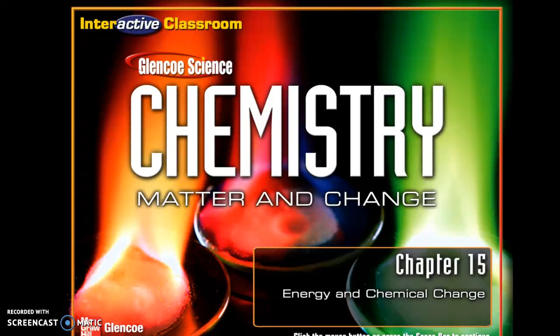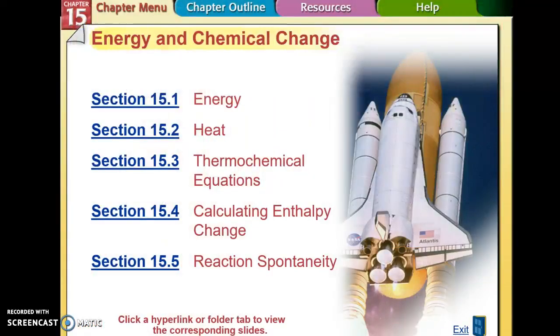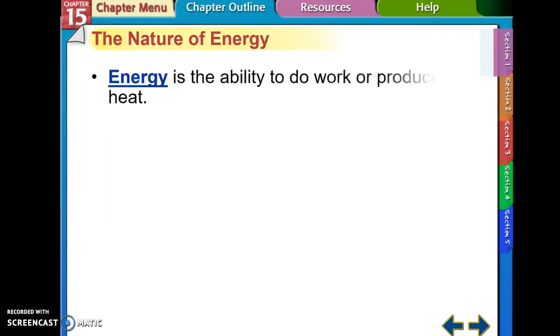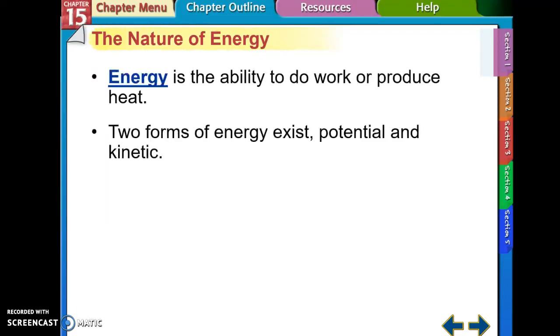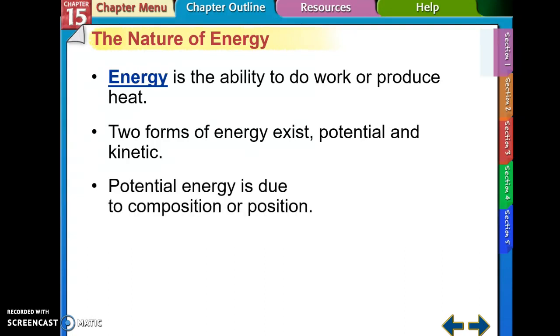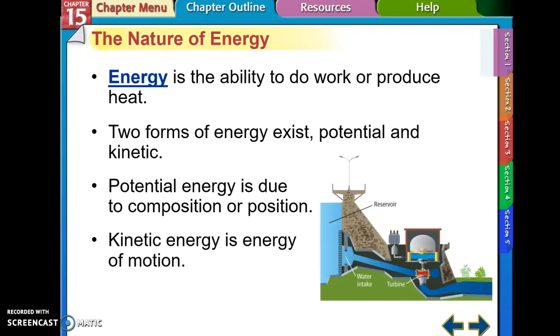Okay, here we're going to do a quick review of Chapter 15, talking about energy and chemical changes. We're going to talk about energy and heat in this one. So remember that energy is the ability to do work or to produce heat. There are two forms of energy that exist, potential and kinetic. Potential energy is due to composition or position. Kinetic energy is energy of motion.